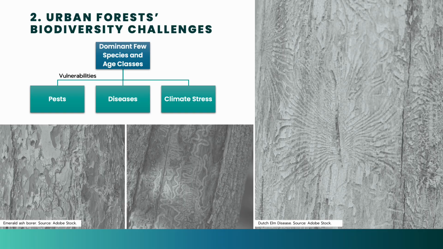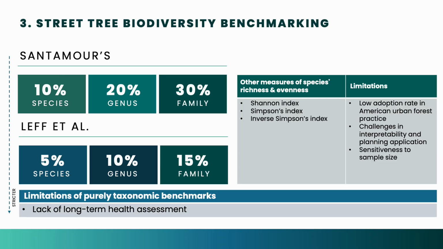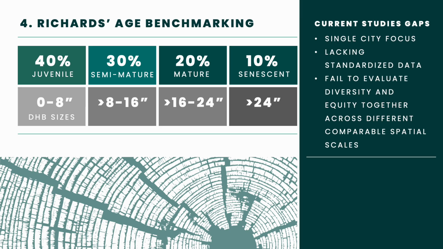A core challenge is biodiversity. Urban forests dominated by a few species or age classes are highly vulnerable to pests, disease, and climate stress. To reduce this risk, practitioners rely on diversity benchmarks such as the 10-20-30 rule, among others, and age distribution targets like the 40-30-20-10 rule for diameter classes. However, existing studies often focus on single cities, lack standardized data, or fail to evaluate diversity and equity together across comparable spatial scales.